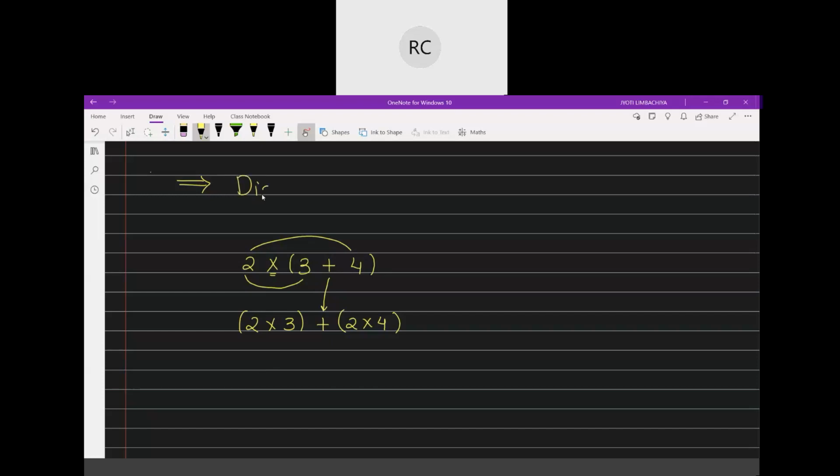So what is it called? This is the distributive property of multiplication over addition. Distributive property of multiplication over addition. Because बाहर multiplication है, this is distributive property of multiplication.